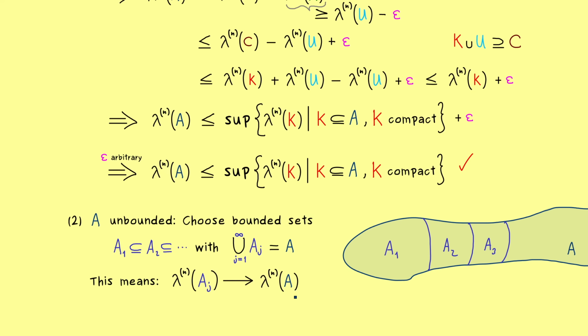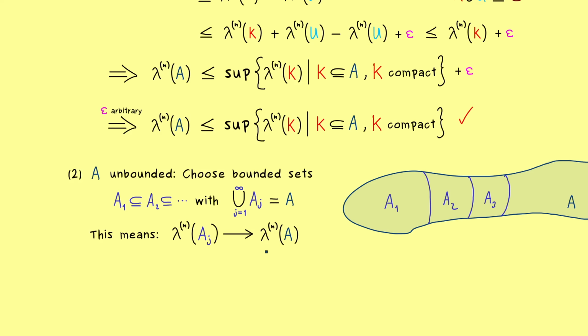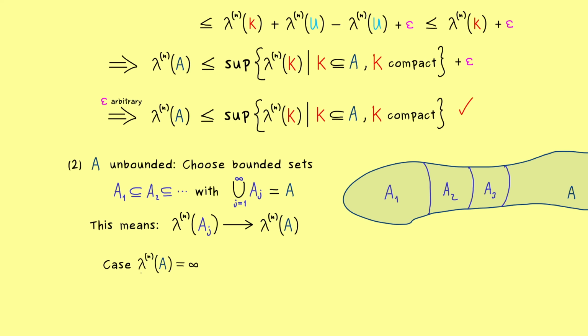So this is quite nice, and now we can even distinguish two subcases here. Either this measure is infinity or it's a finite number. Anyway, both cases are quite simple now. This is because we can apply part 1 to each of the bounded sets A_j. This means we always find a compact set K_j that is included in A_j.